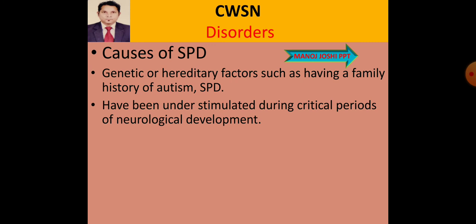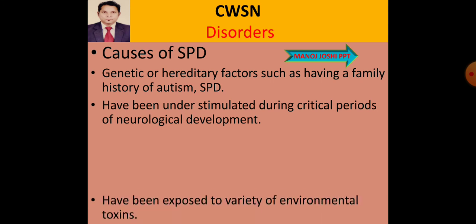Neurological development takes place from when the baby is in the womb of the mother till early childhood. Neurological means the development of nerves and neurons and their function.